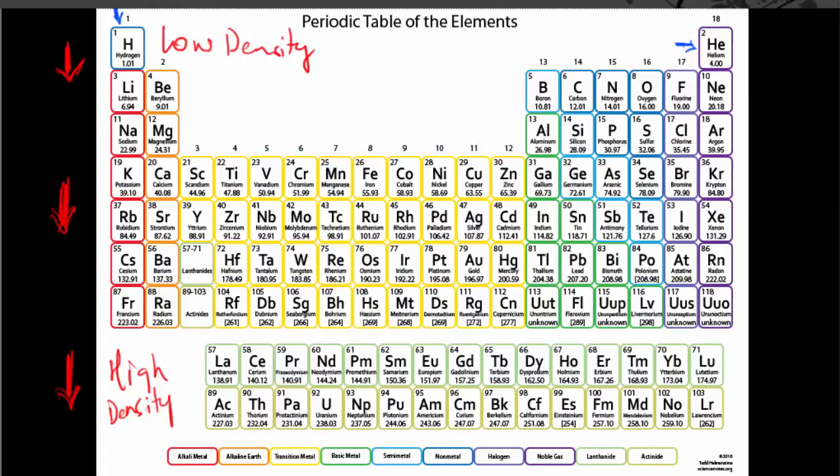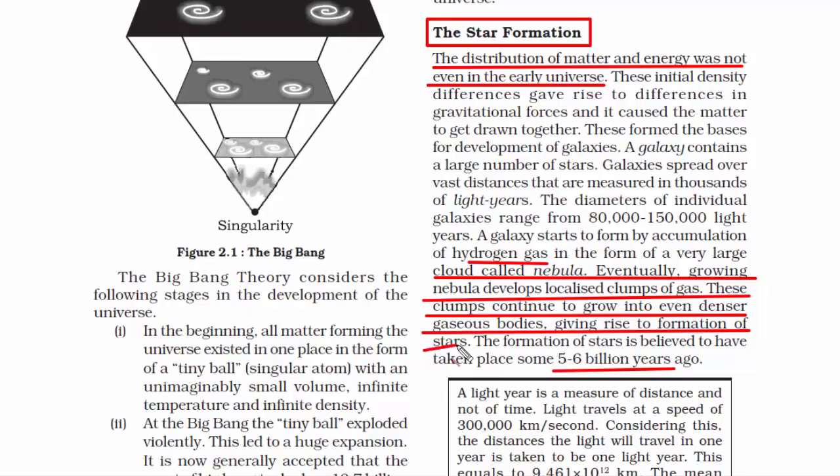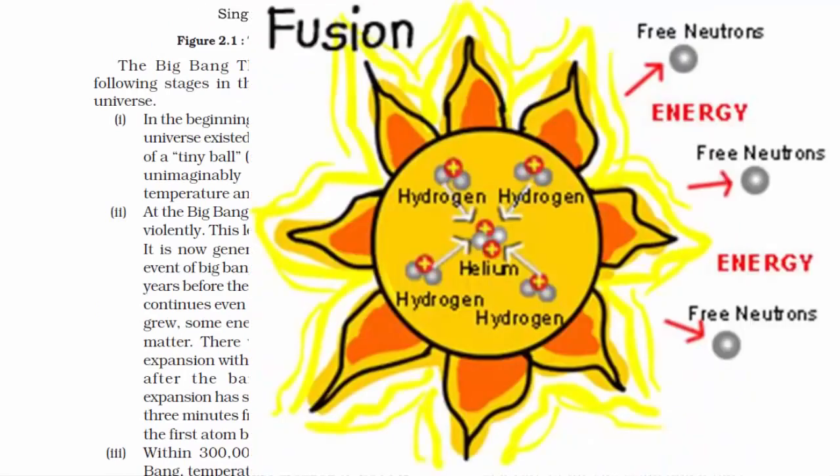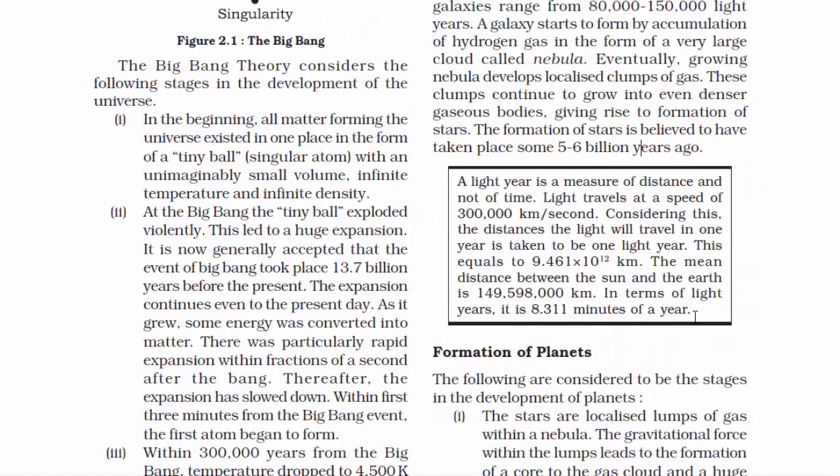Basically, hydrogen and helium are gases. Like this, there are many tiny groups of hydrogen and helium gases constantly colliding with each other and producing energy. This process is also called a fusion reaction, where two light nuclei combine together, releasing a vast amount of energy. And this energy gave rise to the formation of stars.